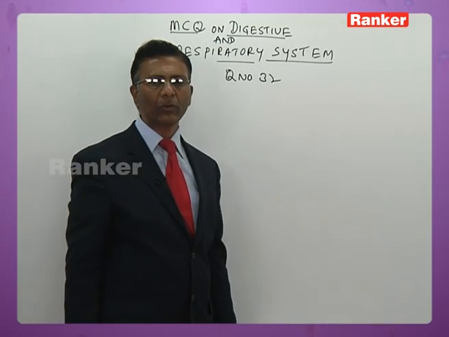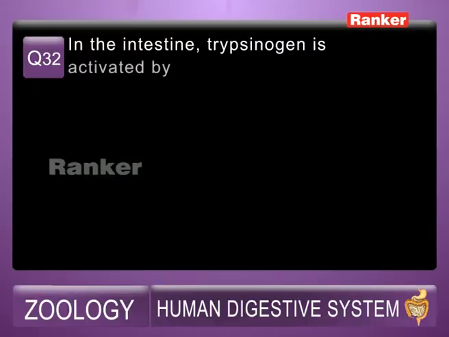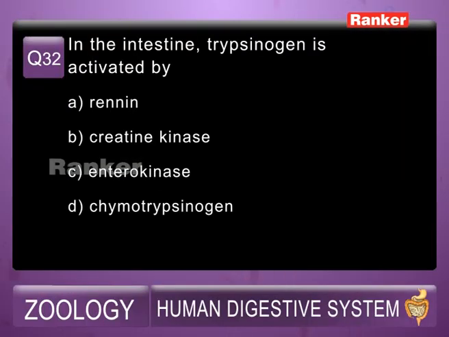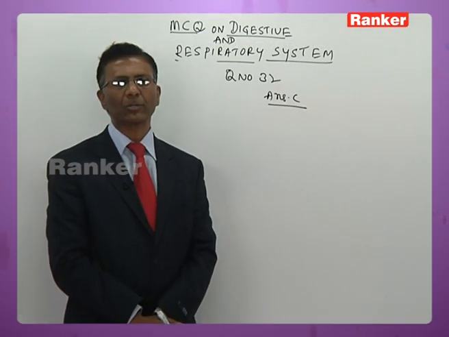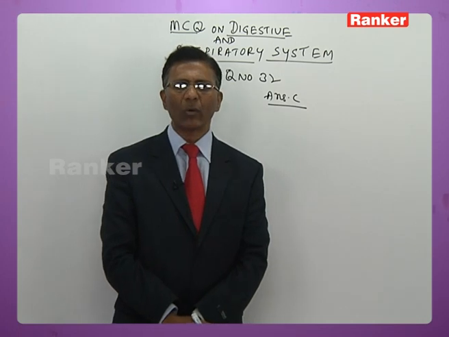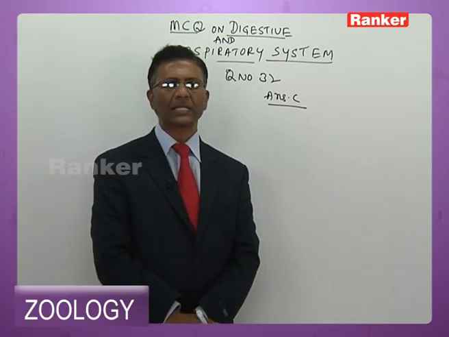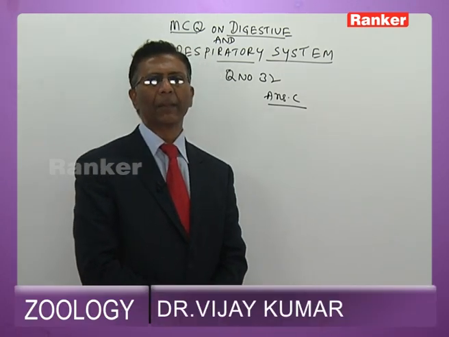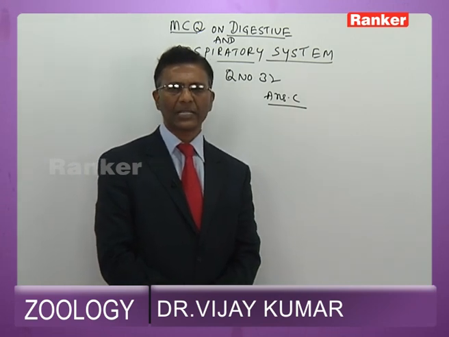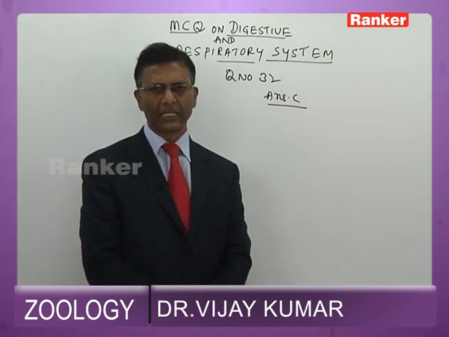So question number 32, I shall read the question for you. In the intestine, trypsinogen is activated by A, renin; B, creatine kinase; C, enterokinase; D, chymotrypsinogen. So the answer obviously has to be C, because enterokinase is the activator for trypsinogen, which converts trypsinogen into trypsin, and enterokinase is also called enteropeptidase. It is secreted by intestinal glands. So students, remember, it is secreted by intestinal glands.